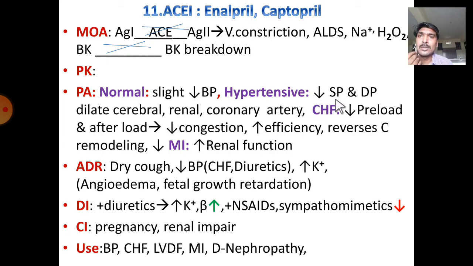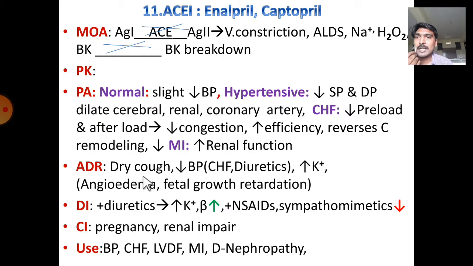It reduces both systolic pressure as well as diastolic pressure. It also dilates cerebral artery, renal artery, coronary arteries. In congestive heart failure, it reduces preload as well as afterload, thereby reducing the congestion of the heart. It improves the efficiency. In case of congestive heart failure, it also reverses the cardiac remodeling. It reduces myocardial infarction by improving the coronary artery blood circulation. It also improves renal function.